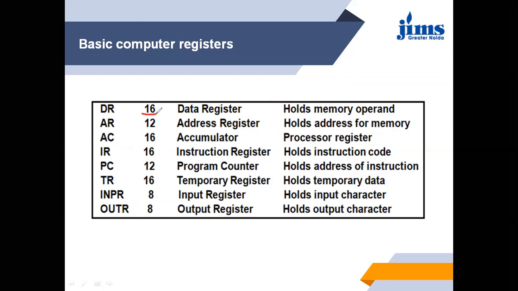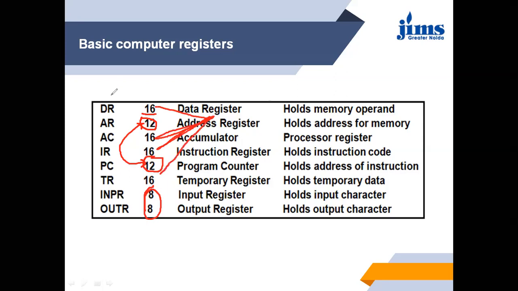There are two registers, the address register as well as the program counter, whose address is 12 bit, and two registers, the input and output registers, whose bits are 8. The rest of the registers have 16 bits.